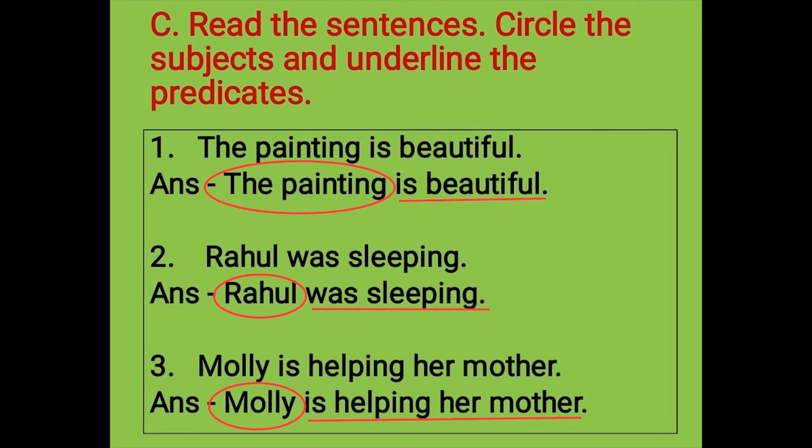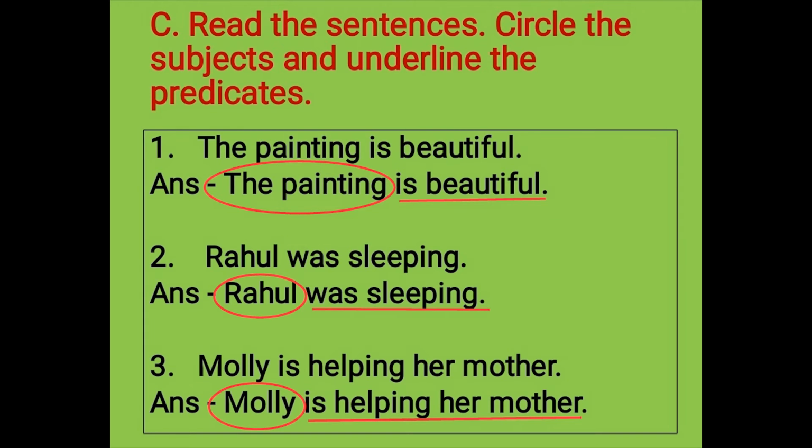Next, number 2: Rahul was sleeping. Here we are talking about Rahul, and Rahul is the name of a person. So we have circled the subject Rahul. So was sleeping is the predicate. We have underlined the predicate. Number 3: Molly is helping her mother. Molly is the subject and Molly is the name of a girl. What is she doing? Is helping her mother. So is helping her mother is the predicate.